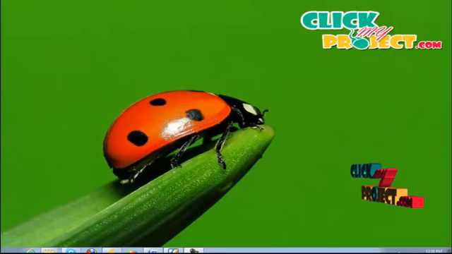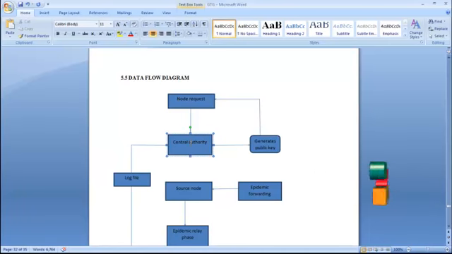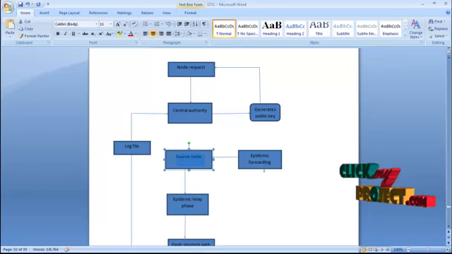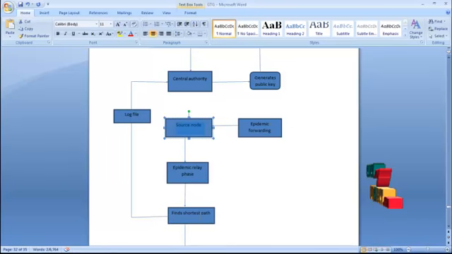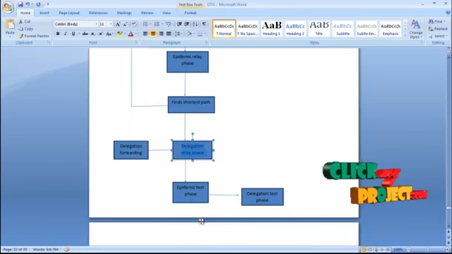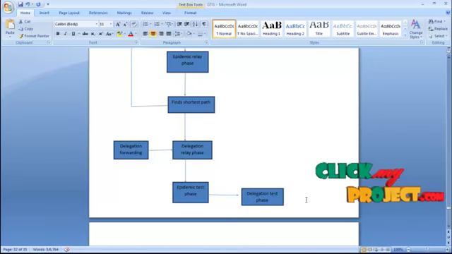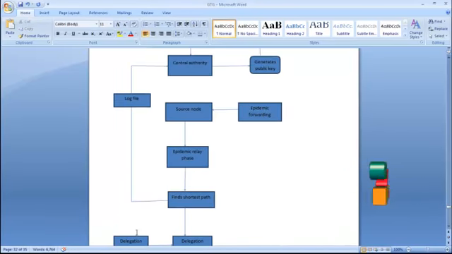So let's see the data flow diagram of our project. First of all, node should give the request to the central authority, and central authority generates the public key and it's sent to the node request. Source node uses the epidemic forwarding algorithm, and epidemic relay phase is done here. Shortest path is found, which is given by the central authority, and delegation relay phase is done in destination source by using the delegation forwarding, and epidemic test phase is done here and delegation test phase is completed here. So this is the data flow diagram of our project.